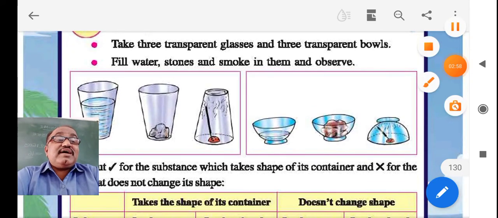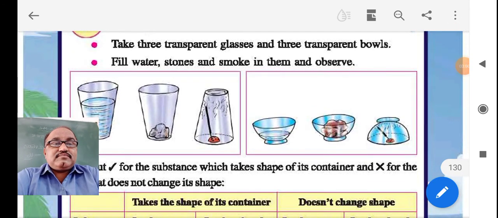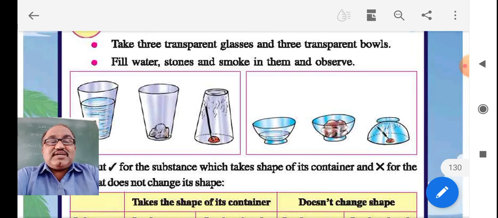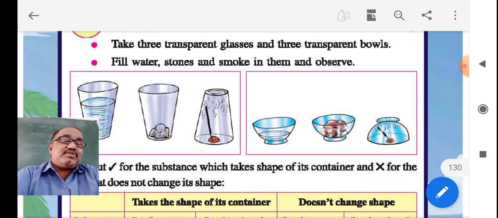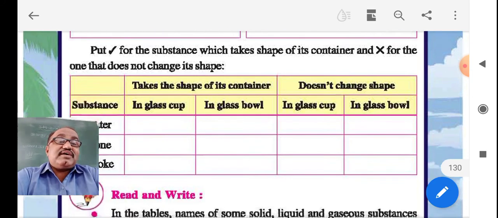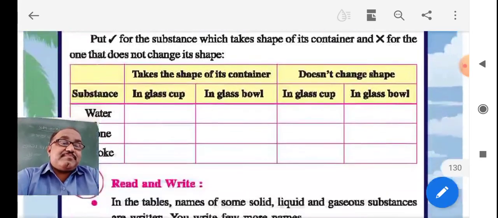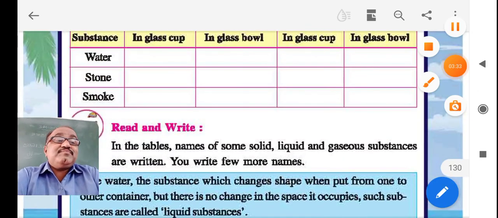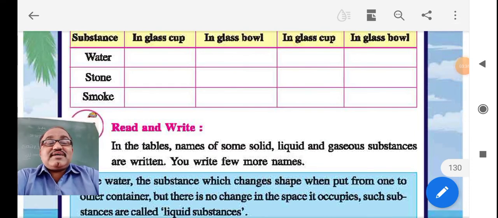Then the activity is given here. We have to take 3 transparent glasses, 3 transparent bowls. We will fill water, stone and smoke from the incense stick, the agarbatti, and observe them. We have to tick mark the substance which takes the shape of its container and cross mark the one that does not change its shape. The table is given. The table answers I will give you.